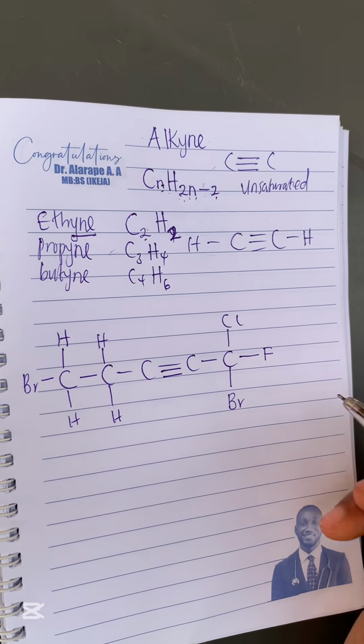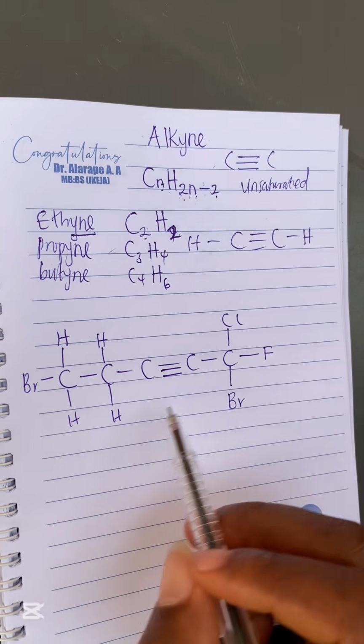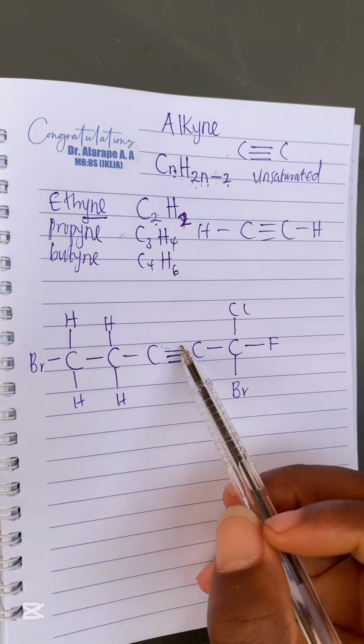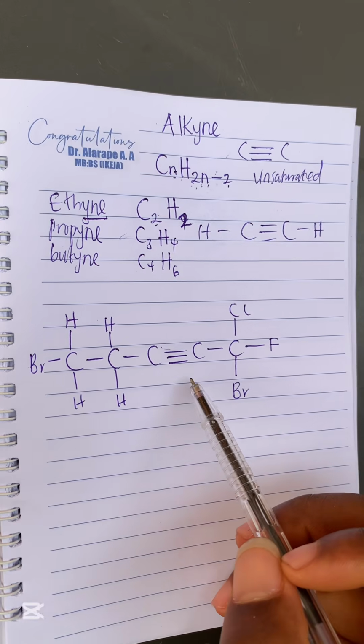Let me put bromine here. So now, to name this particular compound, the first thing is to know the functional group. And you can see the functional group is the triple bond, right? So it tells us that it is an alkyne.